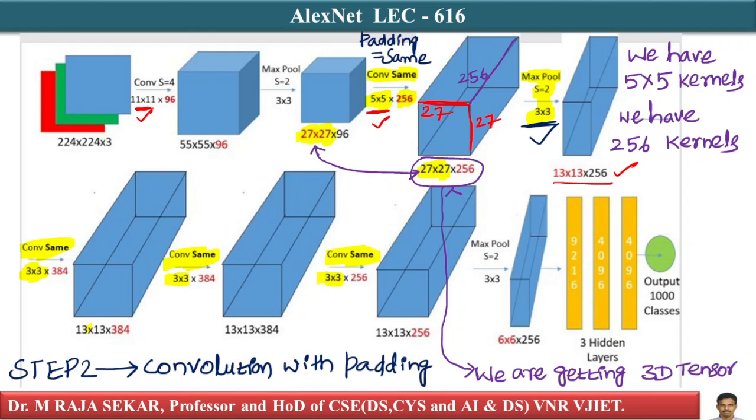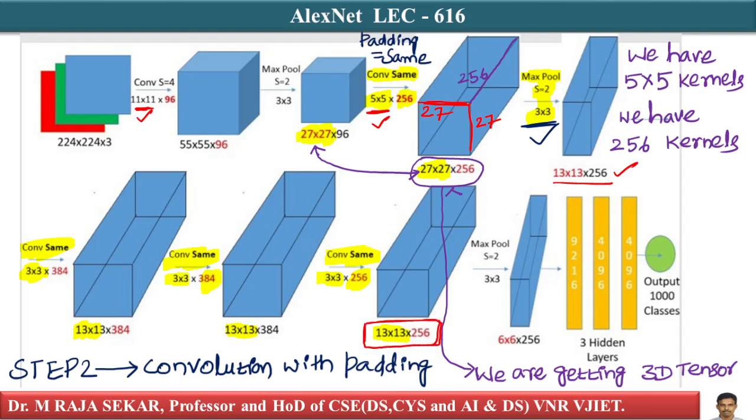That's why you have 13 by 13 appearing three times. We are changing the number of kernels or filters. So eventually you reach 13 by 13 into 256.